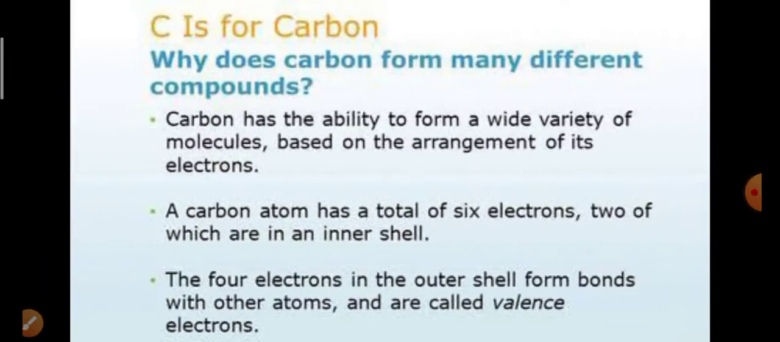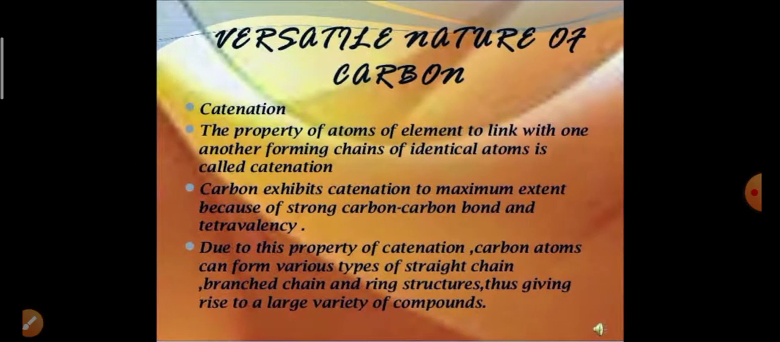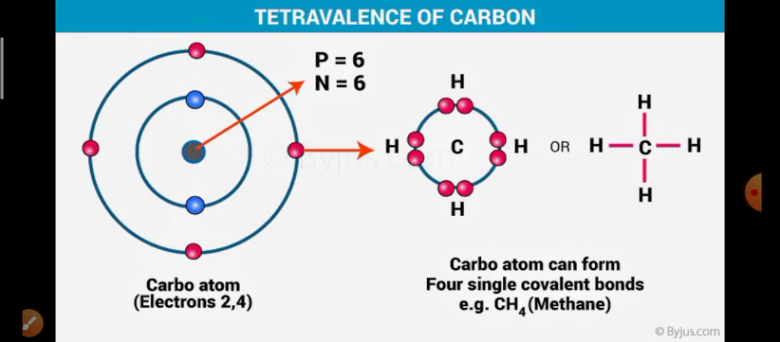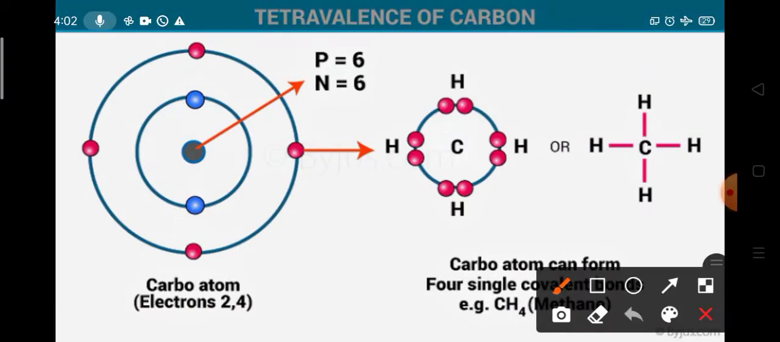Then about the electronic structure of carbon, we are going to discuss the versatile nature of carbon, that is tetravalency and catenation. Now, what is the valency of carbon? You know the atomic number is 6, so if you write the electronic configuration, it is 2, 4.